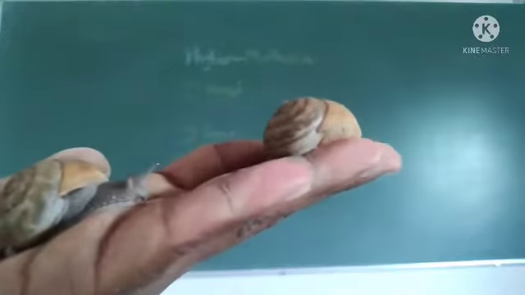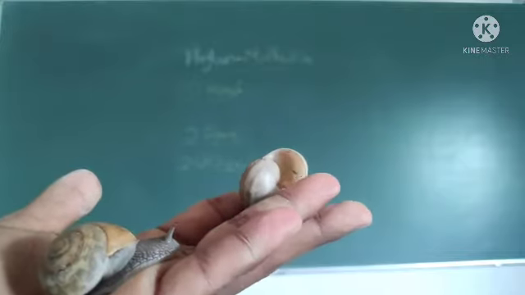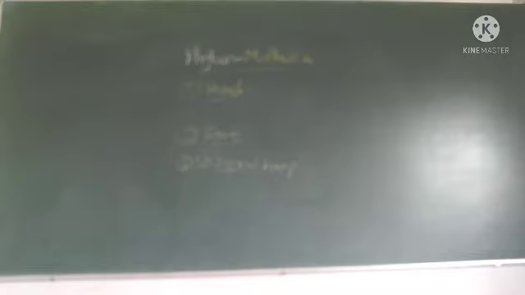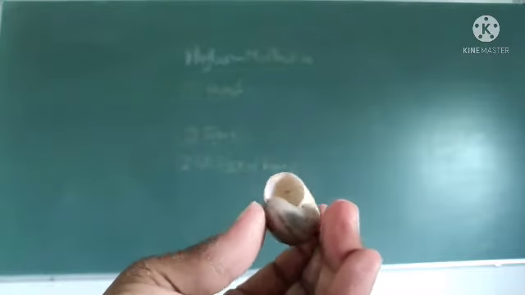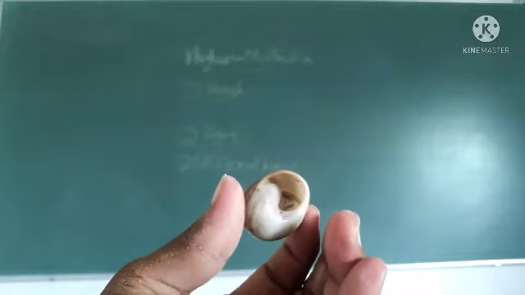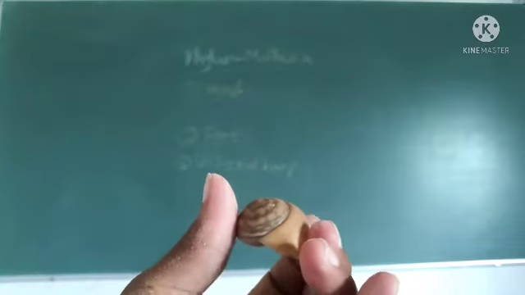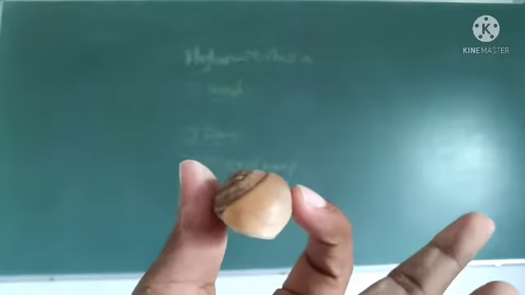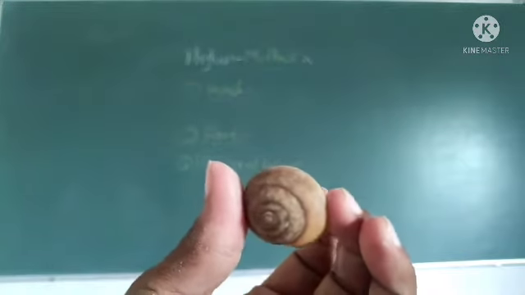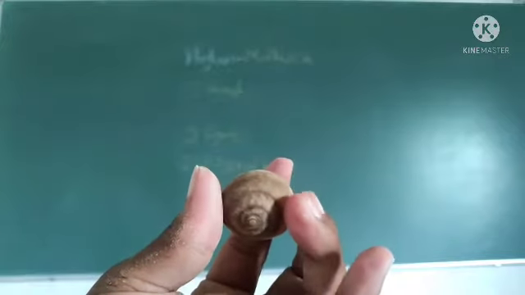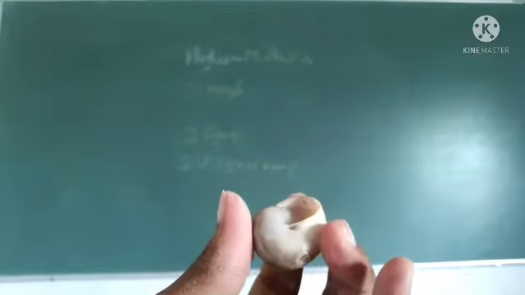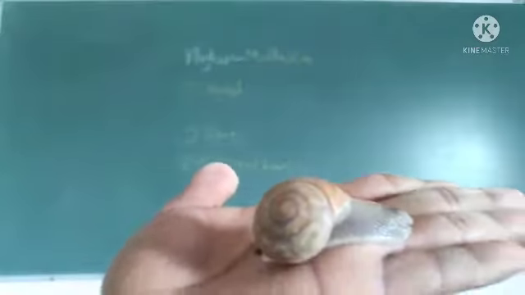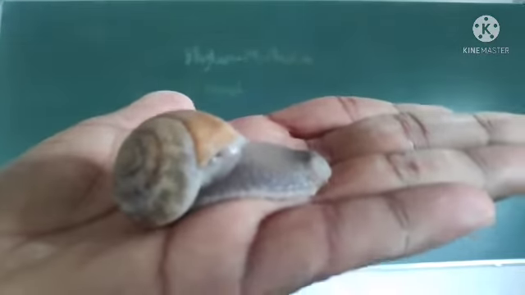See, in summer season it is looking like this. In summer season it is looking like this only. The whole body is inside that hump. Okay, that hump. This kind of hump will be found in what season? Summer season. Okay, this is in winter season or rainy season.